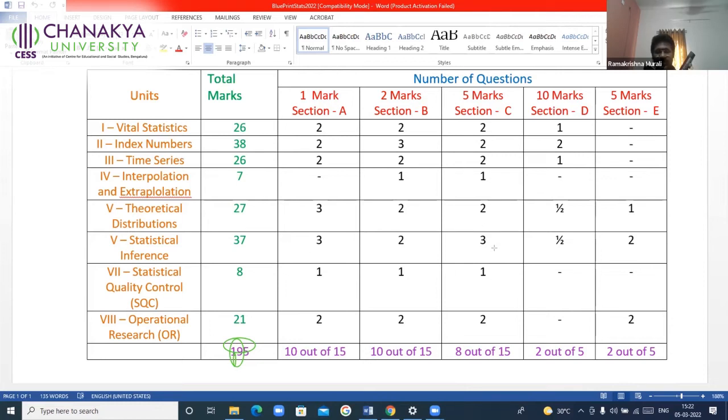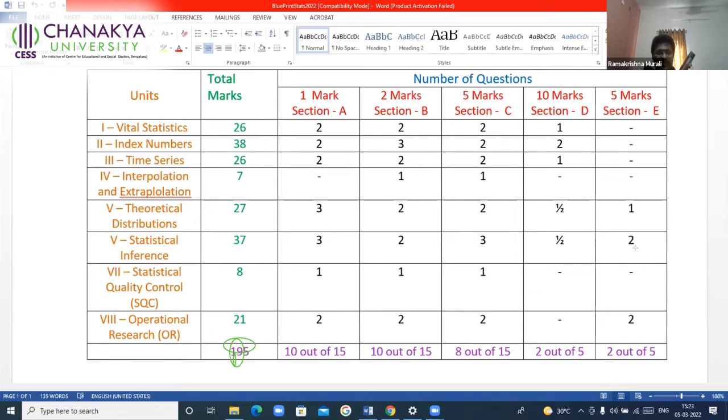Look into section C, where you will have 5 marks questions. You will be given 3 from statistical inference. Again, out of 15, take out these 3. You still have 12. How many do you have to answer? Only 8. 8 out of 12 you have to answer. No problem if you ignore statistical inference. Here, it doesn't matter at all. In section D, you have to answer only 2 out of 5. If you take off one, still you have 4. Remove one more from theoretical distribution, still you have 50%. You have to answer 2 out of 4. You can happily select from the first 3 chapters. So it doesn't make any difference.